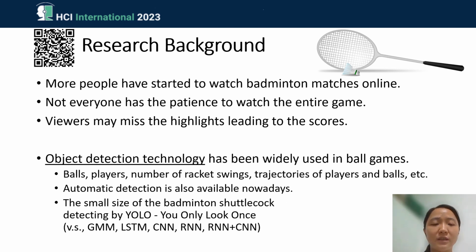So when you see this ball in the field, in the playground, maybe it will be detected as a tissue paper. It may not be a real ball that we wanted to detect. That is the problem that we encounter when we are trying to use object detection technology to do these studies.